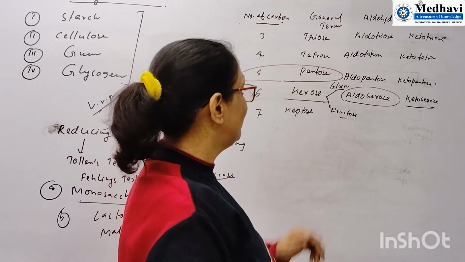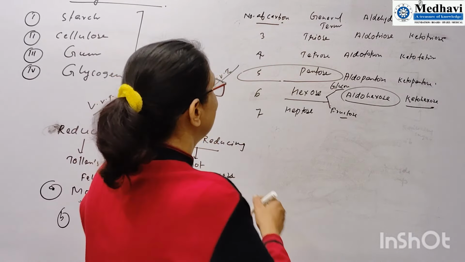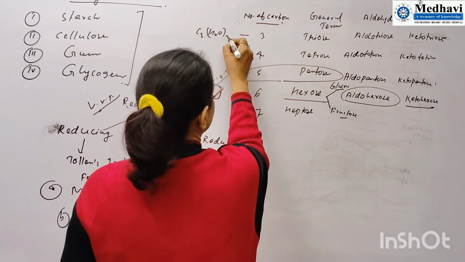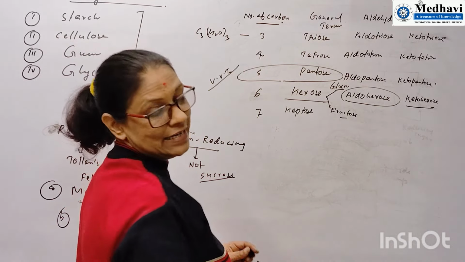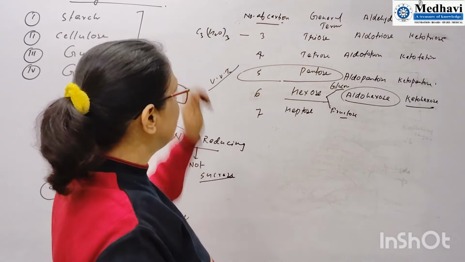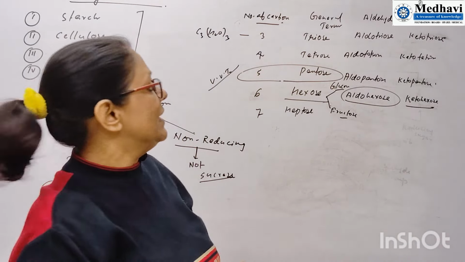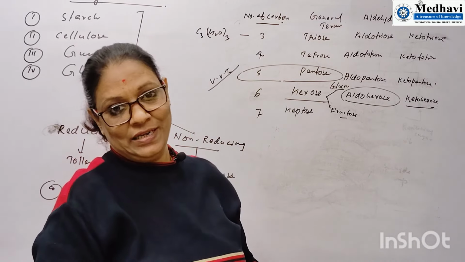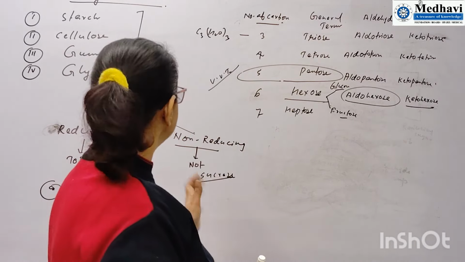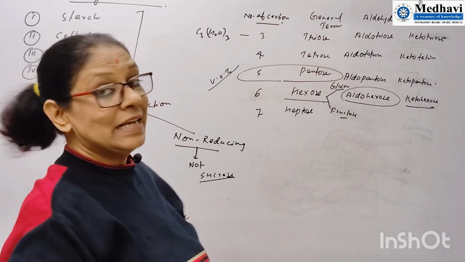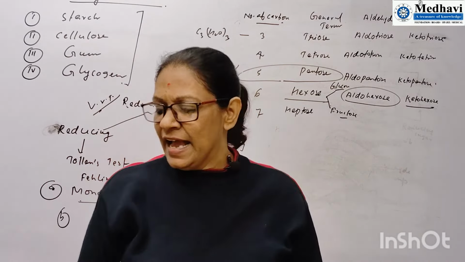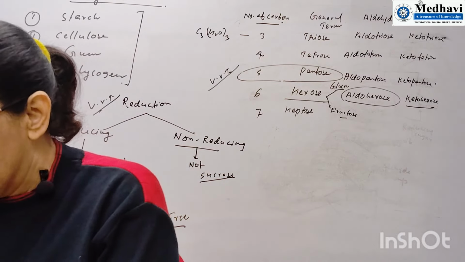Again, the molecular formula you can easily calculate. If you want the molecular formula, then C3H6O3 for 3 carbon, then C4 and so on, like hydrates of carbon. So this formula, the hydrates of carbon, is applicable in monosaccharides only. So all this information I have given is related to carbohydrates, and from this many questions have been given